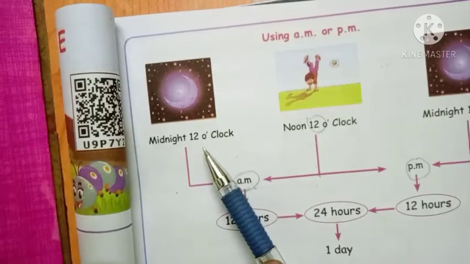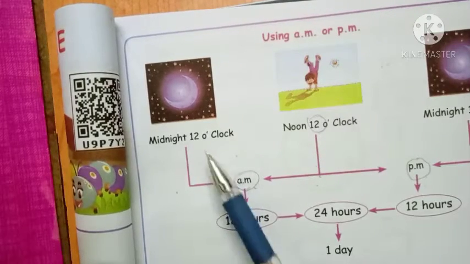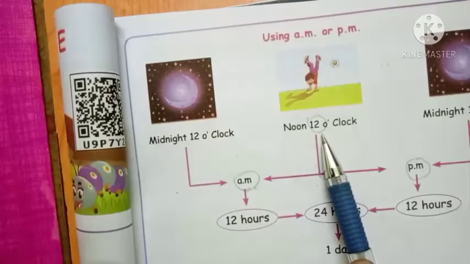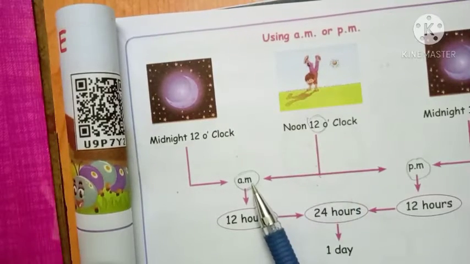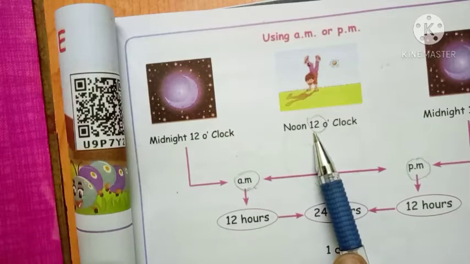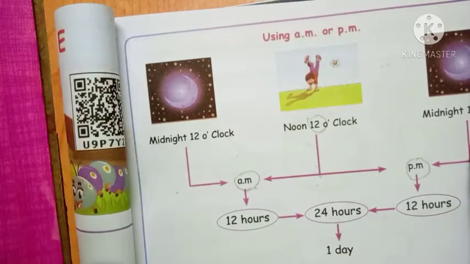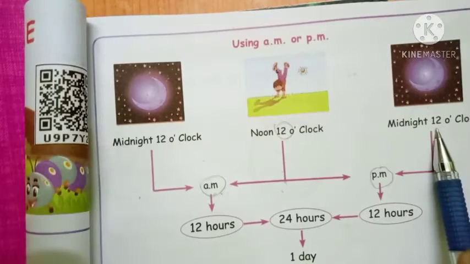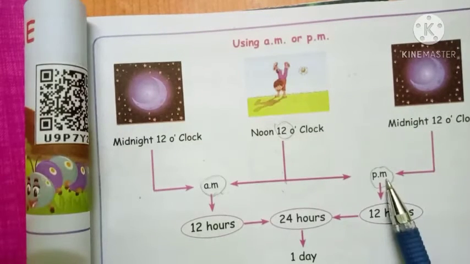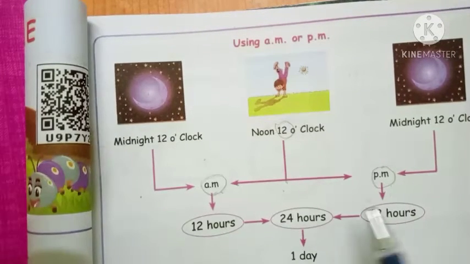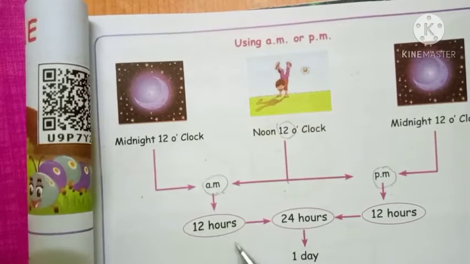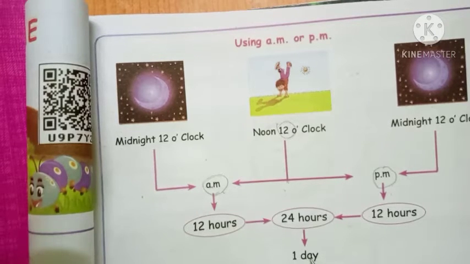This is time. From midnight 12 o'clock to afternoon 12 o'clock, that time is called AM. After afternoon 12 o'clock reaches, up to midnight 12 o'clock is called PM. So AM is 12 hours, PM is 12 hours. This 12 hours and 12 hours added get 24 hours. 24 hours is called one day.